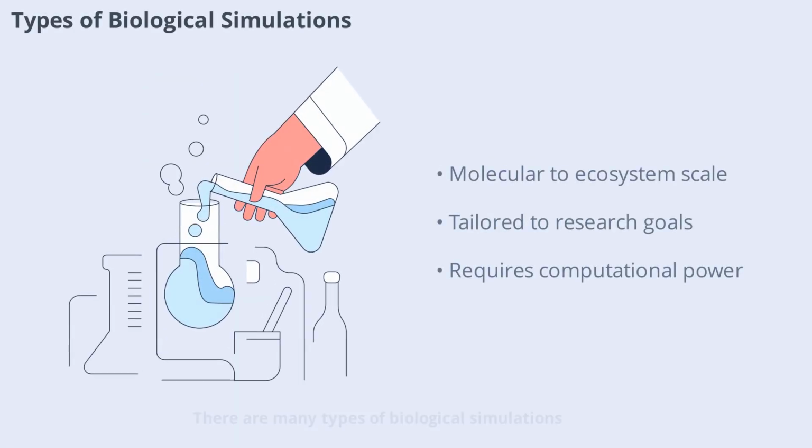There are many types of biological simulations, each tailored to specific questions or scales. Some focus on molecular interactions like how proteins fold or how genes are regulated. Others simulate the behavior of entire cells, tissues, or even populations of organisms. Large-scale simulations might model ecosystems or the spread of diseases across continents. The choice of simulation depends on the research goal, available data, and computational resources. By selecting the right type, scientists can gain insights that are both detailed and broadly applicable.